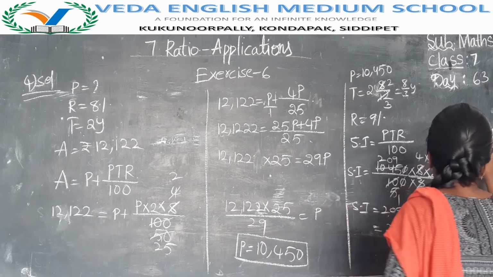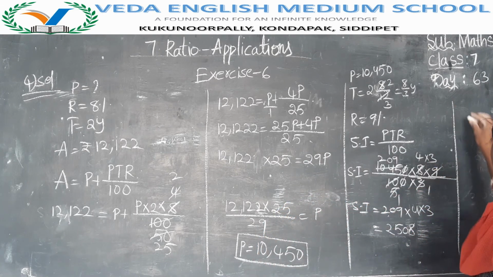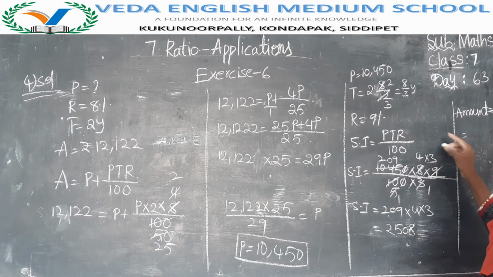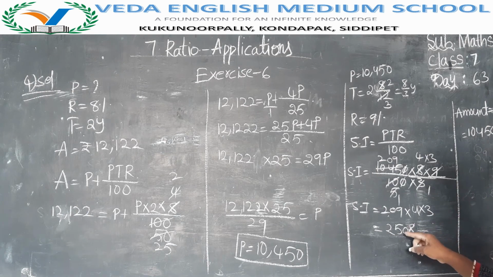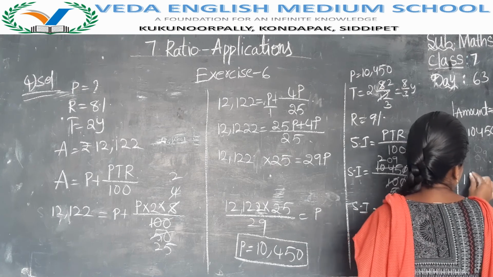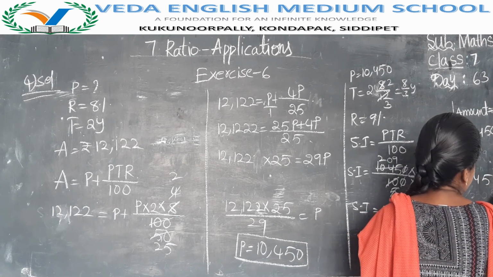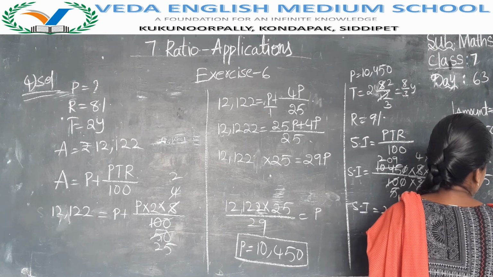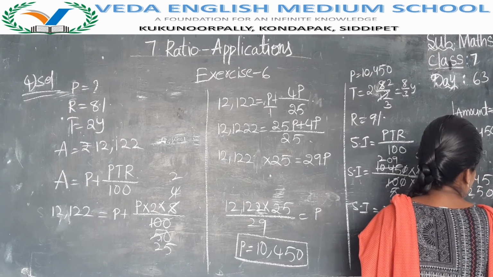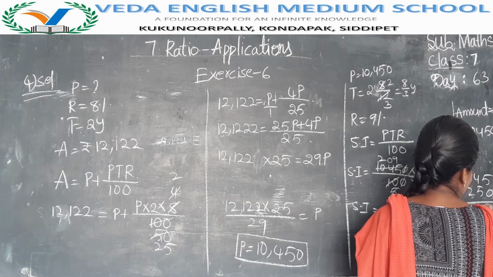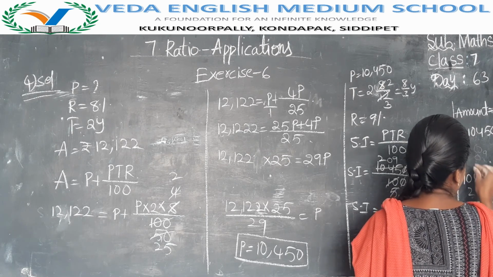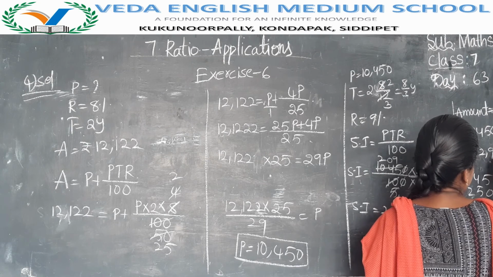So how to find the total amount? Total amount is equal to P plus I, that means principal plus interest. What is the principal here? 10,450 plus interest is 2,508. Then 10,450 plus 2,508 is 12,958 rupees. Total amount is 12,958 rupees.